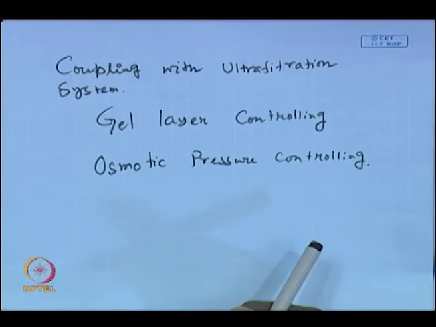In the first case, we are talking about the filtration of high molecular weight solute, which will be forming a gel or a thick gel over the membrane surface. A gel is nothing but a highly viscous liquid over the membrane surface. There are two types of situation when one can encounter a gel layer controlling filtration. Number one is that you can start with the osmotic pressure controlling filtration initially, and then as you proceed along the channel length, the membrane surface concentration keep on increasing. Okay. Beyond a particular point, it may exceed the solubility limit and the solid particles will be deposited over the membrane surface, forming a porous network. That will be a condition of a gel.